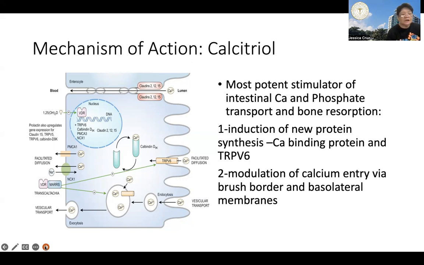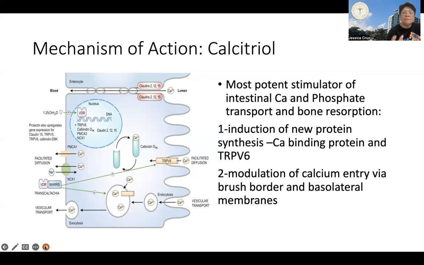Calcitriol kasi can induce RANKL production in osteoblast, no? To regulate osteoclast activity, and this can affect the mineralization process of osteoblast, no?